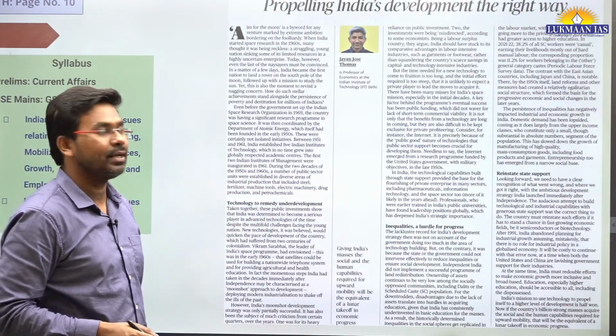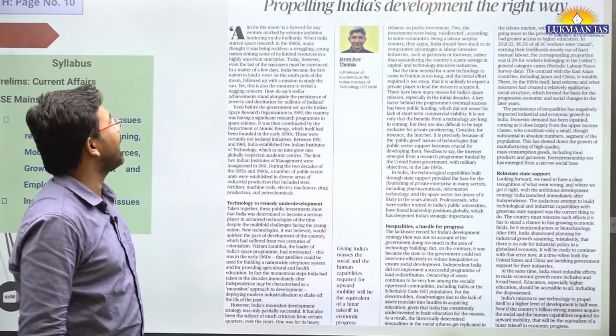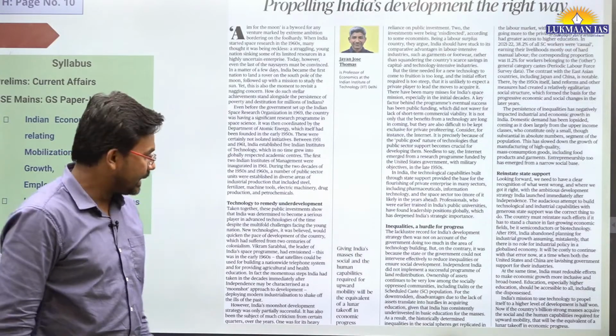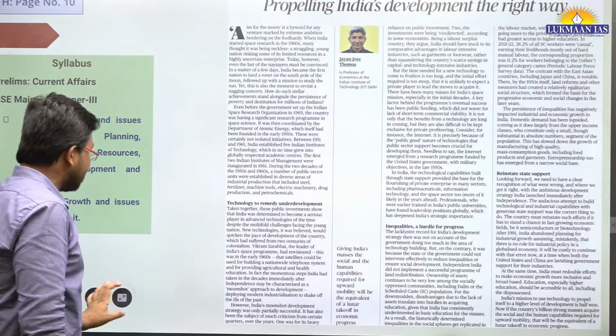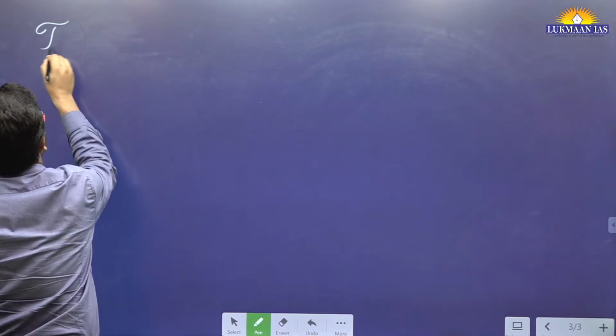So he has joined. Now it says propelling India's development the right way. Okay, propelling India's development the right way. So this topic, I'm writing the name of the topic.